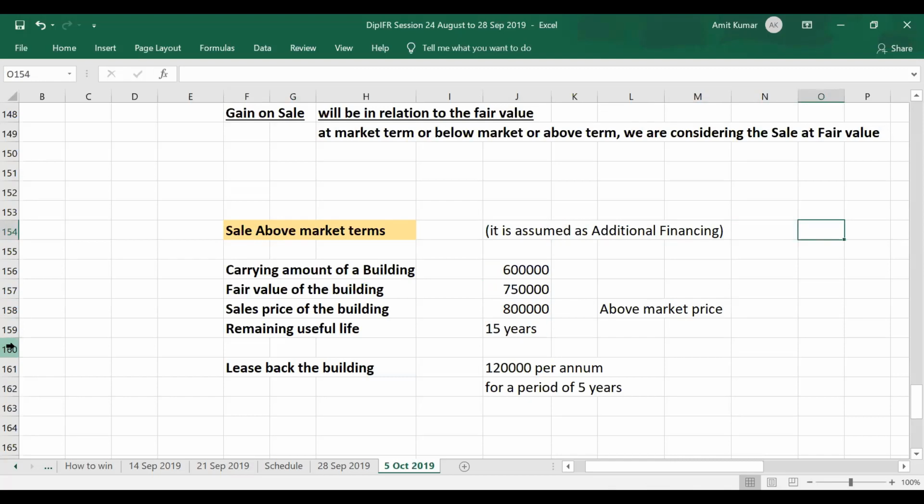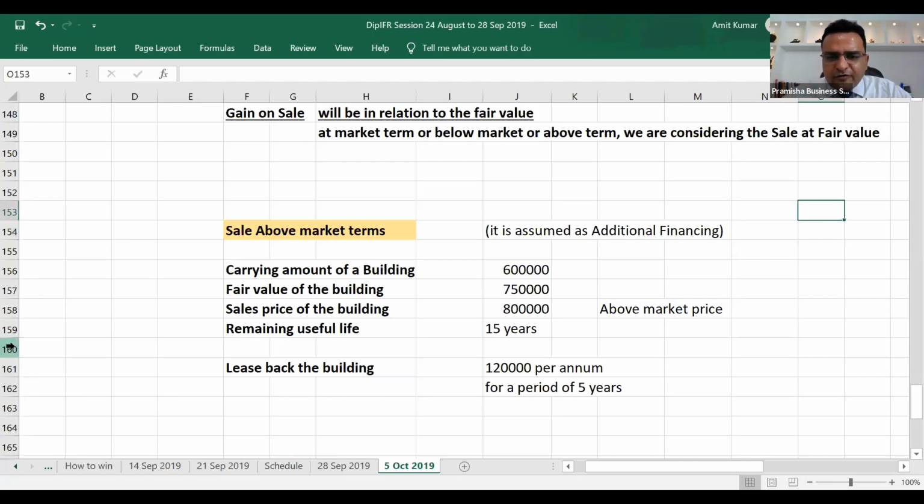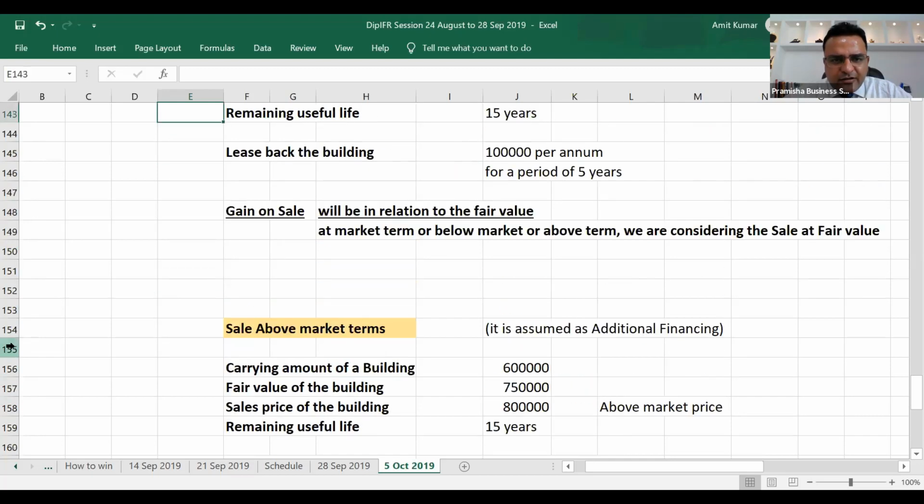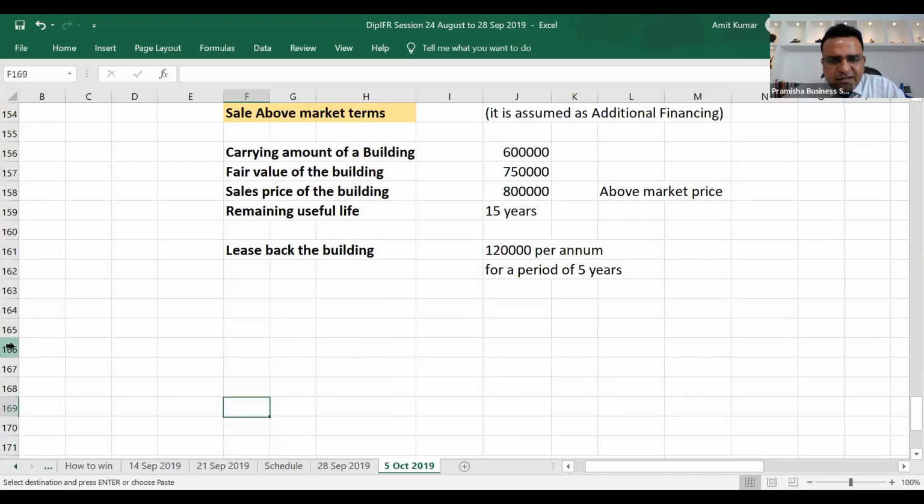The 50,000 will be considered additional financing, treated separately, and that should go under IFRS 9, I believe. Yes, under IFRS 9. Treated here, but considered out of this 8 lakh. When we are trying to look at the fair value gain on sale, how much will be the gain on sale in this example?